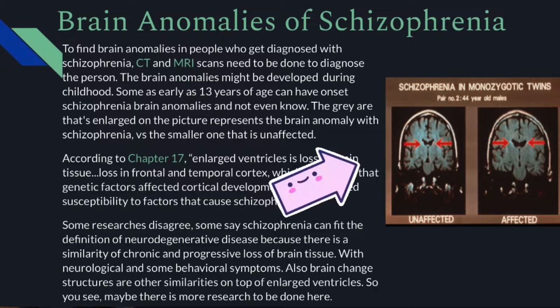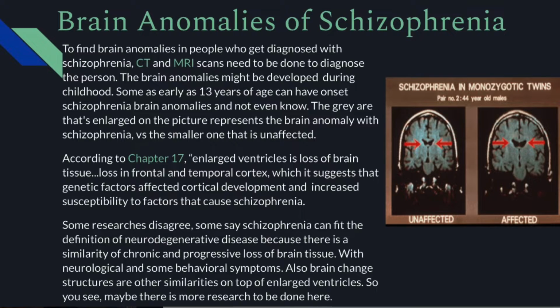So I put a picture here of the affected and the unaffected. The gray area that's enlarged is the affected, and the grayer area that's not enlarged is the unaffected. According to chapter 17, enlarged ventricles is the loss of brain tissue, loss in frontal and temporal cortex, which suggests that genetic factors affected cortical development and increased susceptibility to factors that cause schizophrenia.